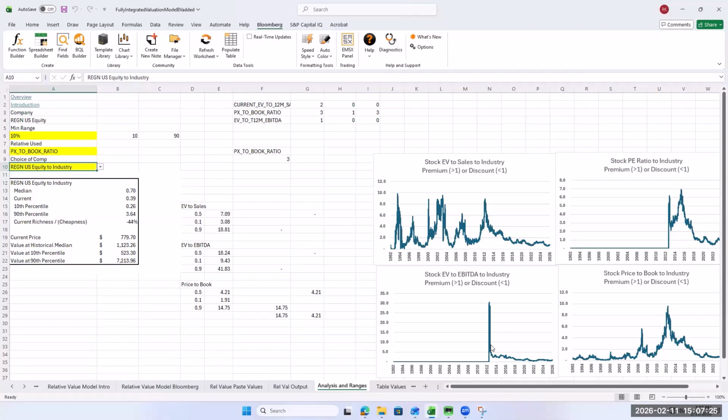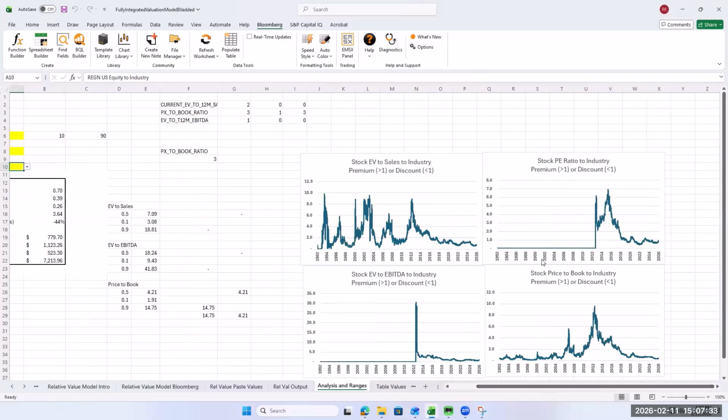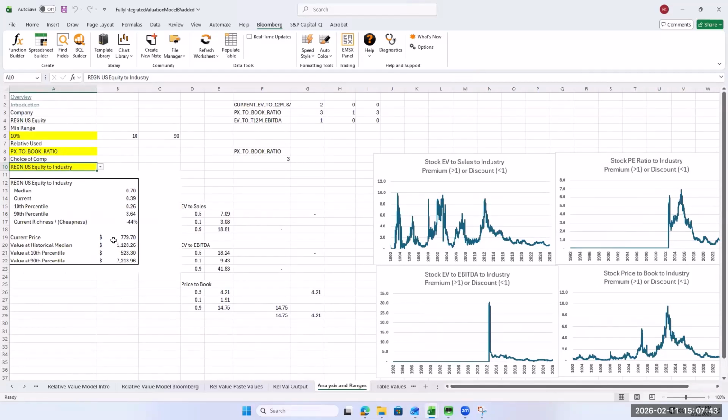You notice their EV to EBITDA is going to be pretty messed up. EV to revenue, you can see how messed up that chart is there. PE ratio is pretty messed up. EV to sales is really for retail companies, not really for insurance. So price to book is a good one to use for this industry. You'll notice they're trading really cheap.